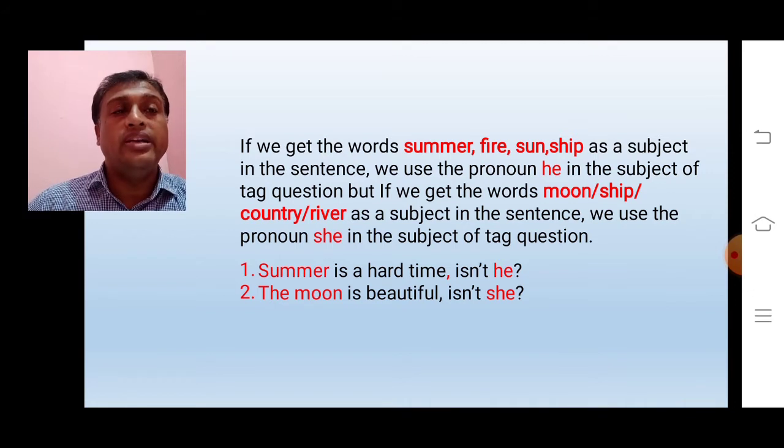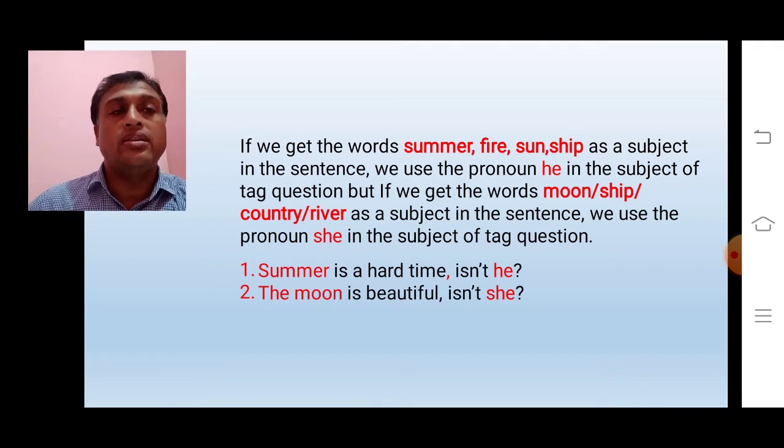Again, if you find moon, sheep, country or river in a sentence, you will write she as the pronoun of these words, because these words are regarded as feminine words.